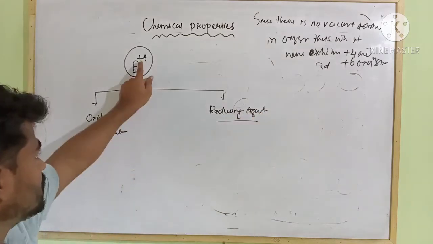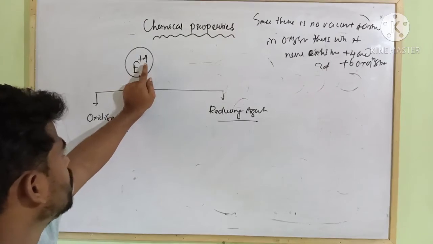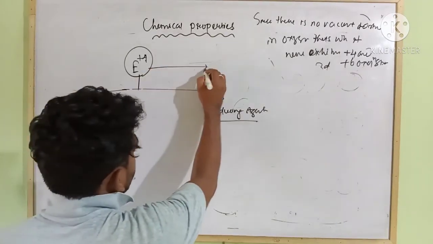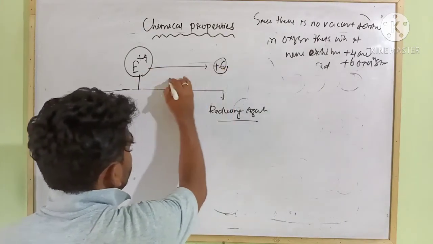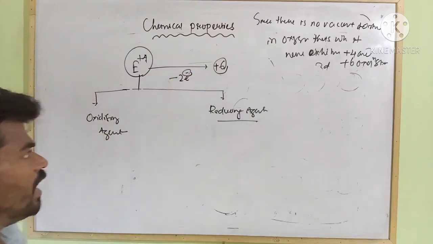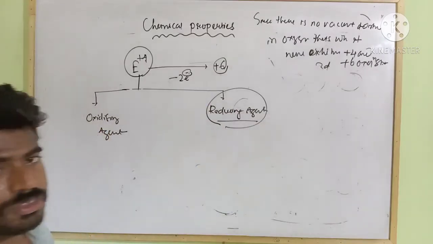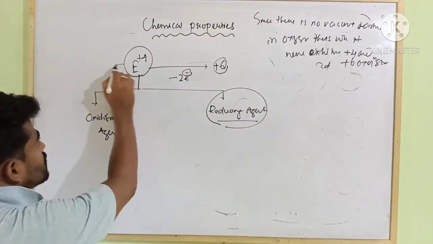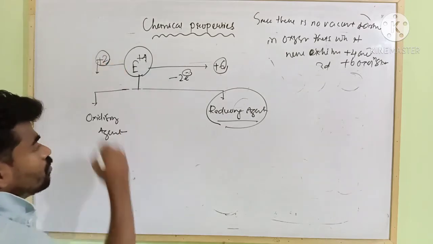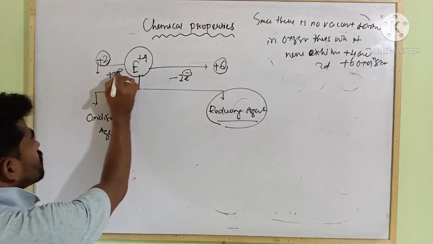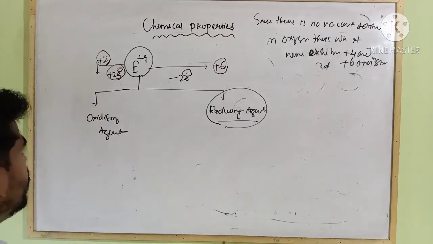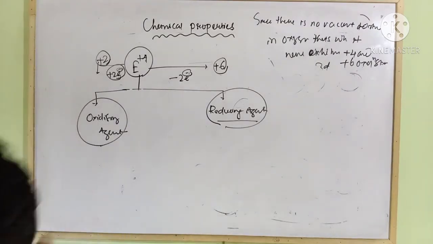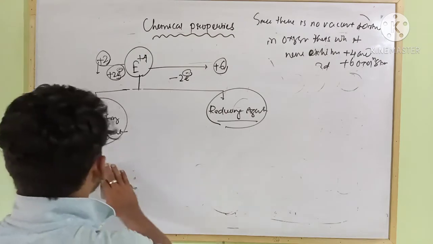Because if the oxidation state is +4, it can increase its oxidation state to +6 by losing 2 electrons, and it acts as a reducing agent. Again, it acts as an oxidizing agent because it can decrease its oxidation state to +2 by gaining 2 electrons. This is the beauty of oxidation state.